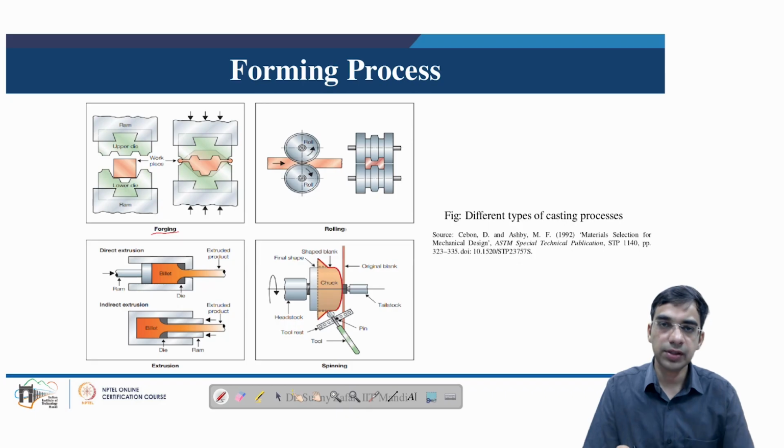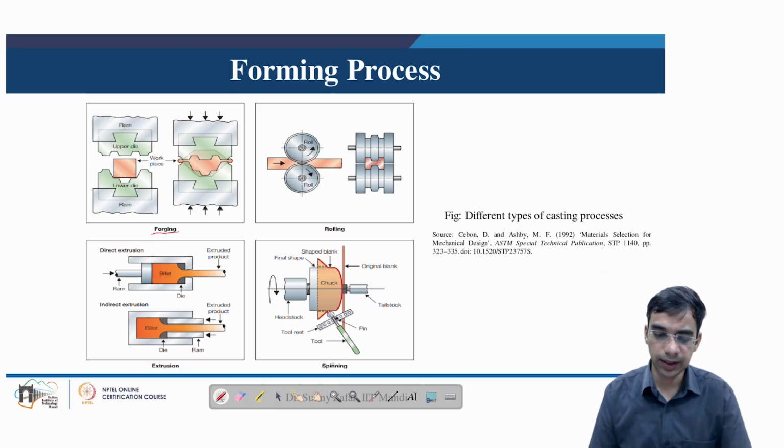Then we have the rolling process, where we have two rolls through which the workpiece is passed, and it takes the shape of the cross section between the rolls. Or we can have extrusion, where we have a billet that is pushed through the die, and the product takes the shape of the die opening. Or we can have a spinning process, where sheet metal can be shaped into appropriate shapes.